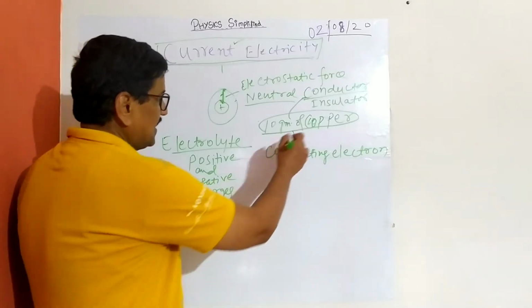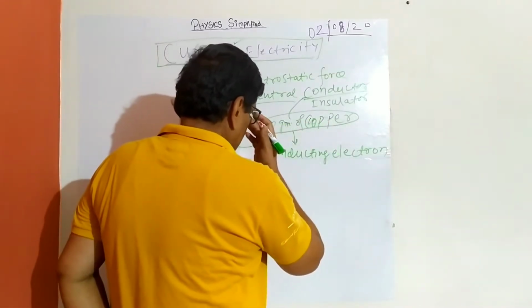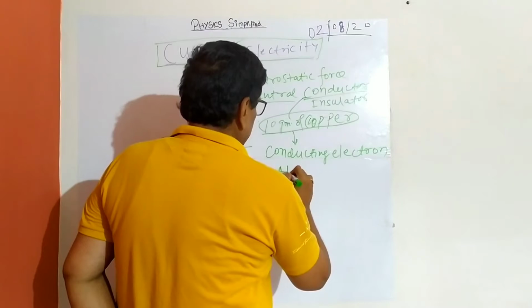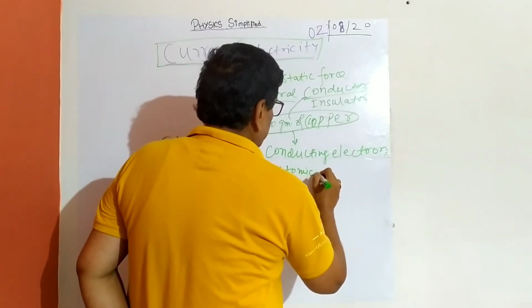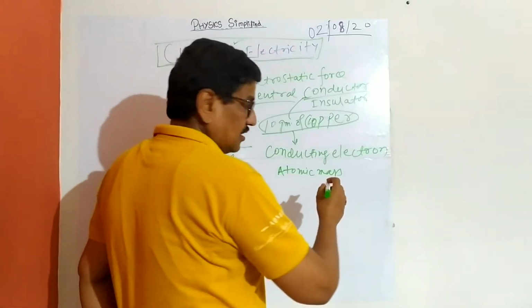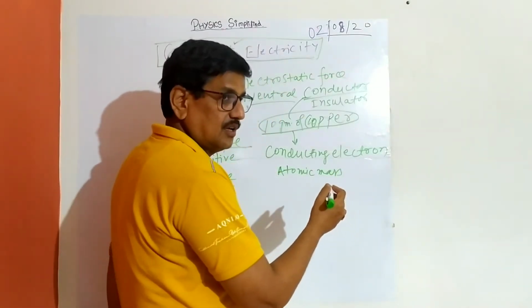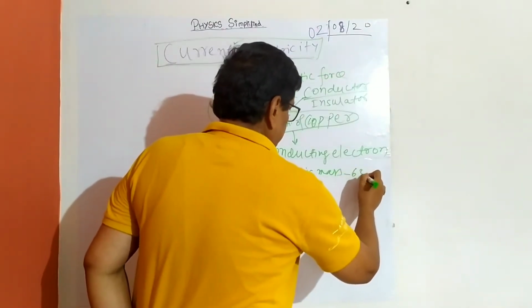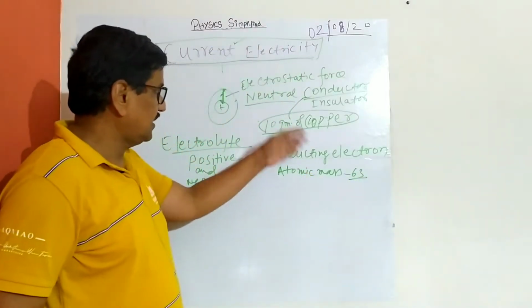Like 10 gram of copper, what is the atomic mass of copper? Say 63. I am not precise because I am just integrating chemistry.